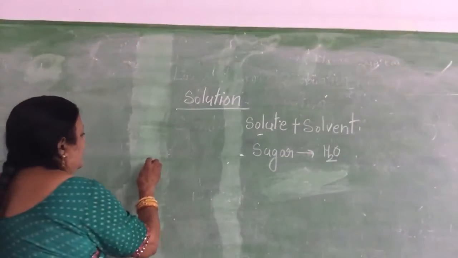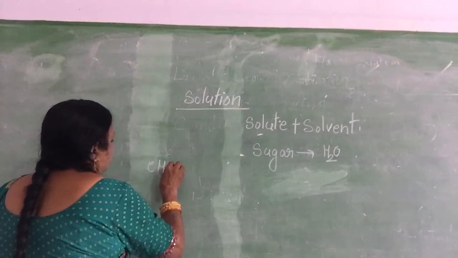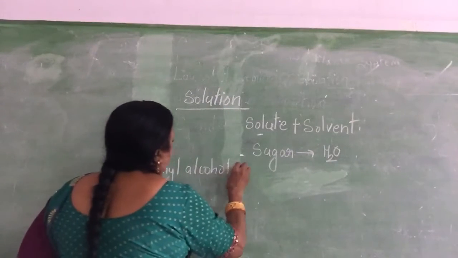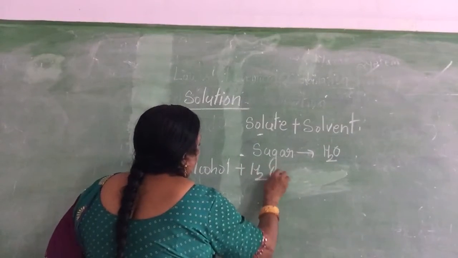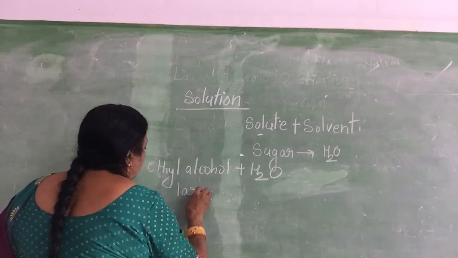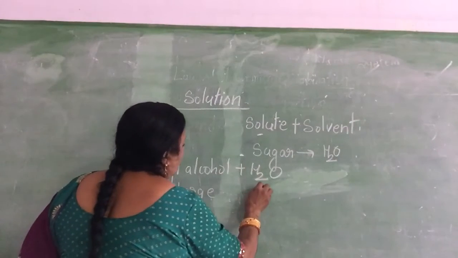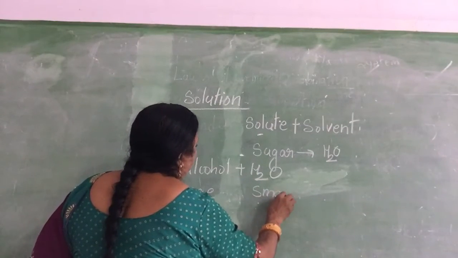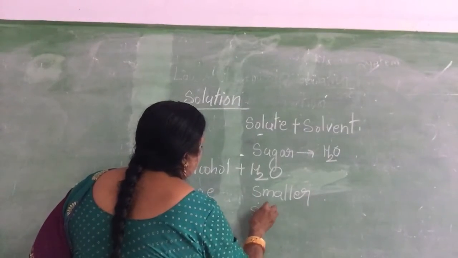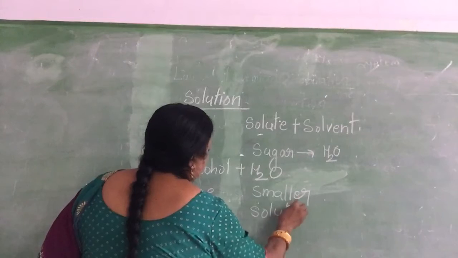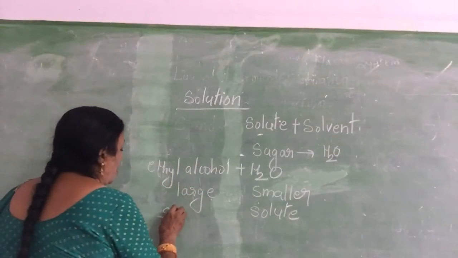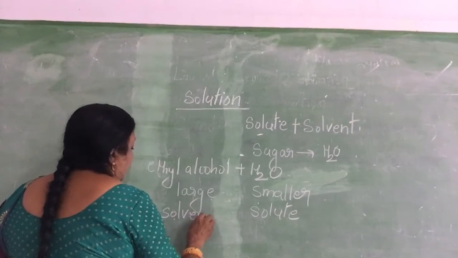For example, ethyl alcohol plus H2O. Now ethyl alcohol is the large amount and H2O is the smaller quantity. So H2O in this case is solute and ethyl alcohol, which is in the larger quantity, is the solvent. Now children, try to understand.